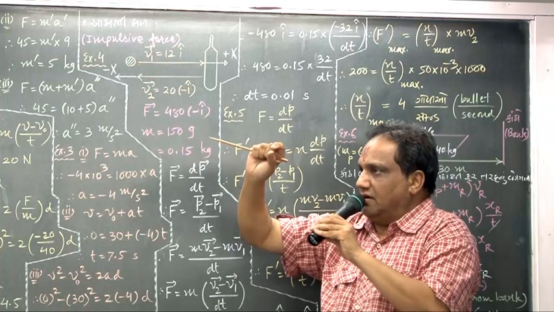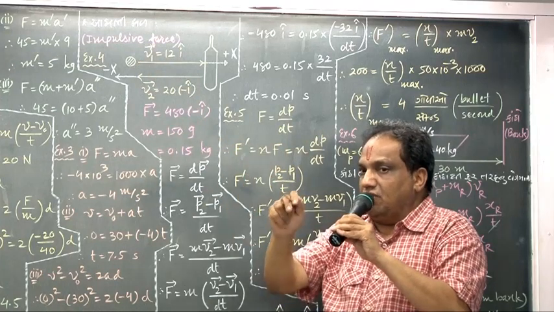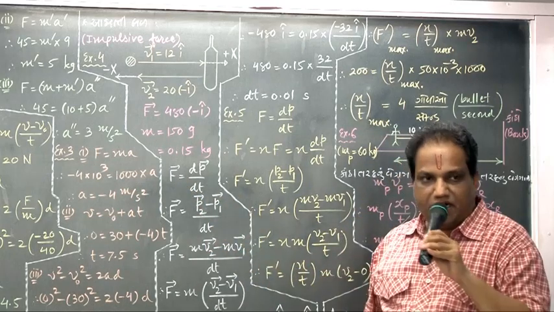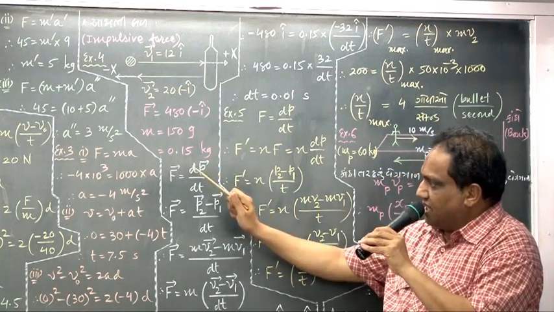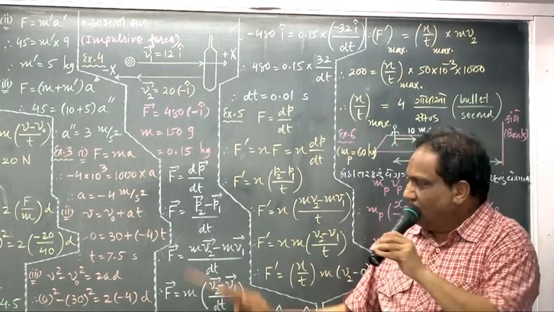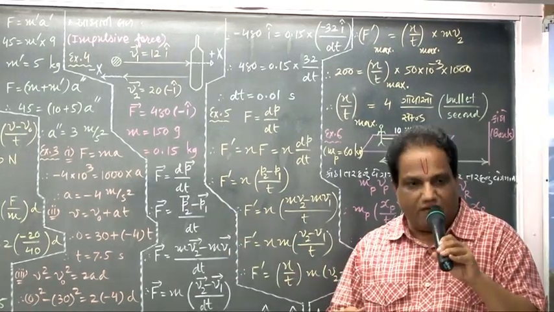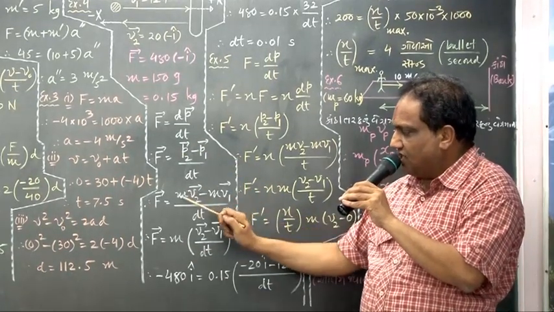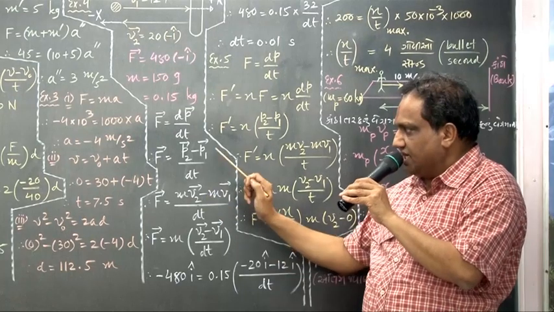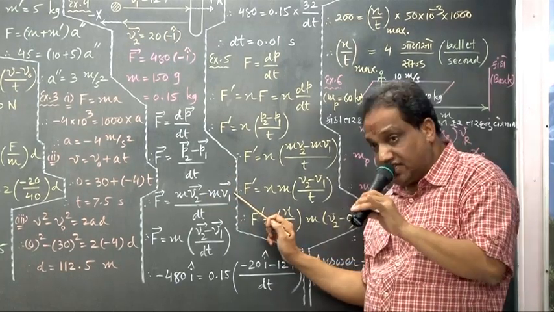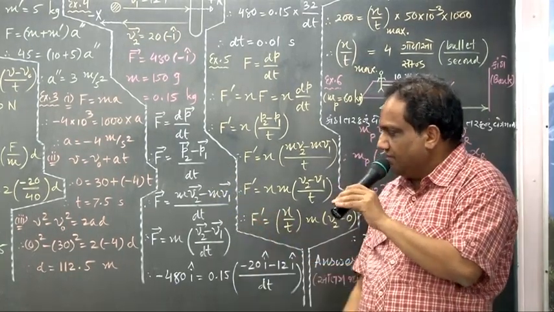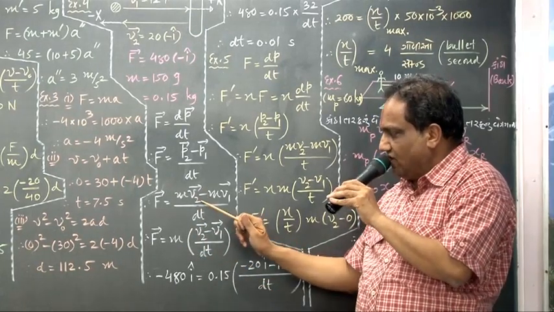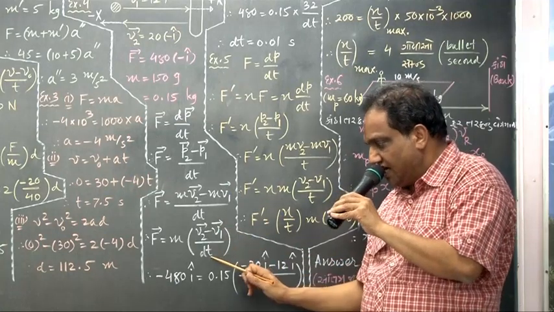Taking this ball as a single particle, now you can apply Newton's second law. Vector F equals vector dp by dt. Vector dp means what? Change in momentum, final minus initial, upon dt as it is. Final momentum, mass into final velocity, minus initial momentum, mass into initial velocity, upon dt. Now m and m can be taken common. Inside the bracket, vector v2 minus vector v1, upon dt.